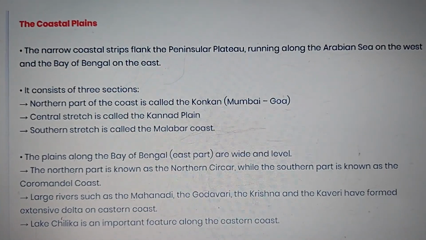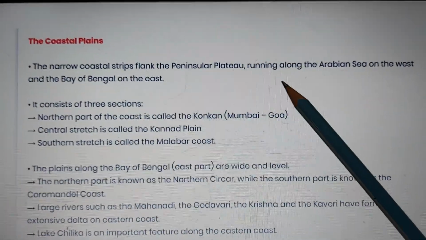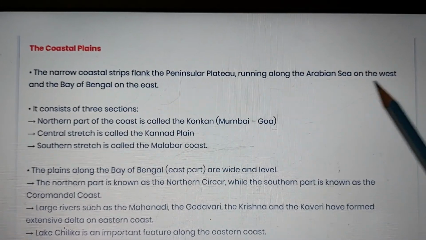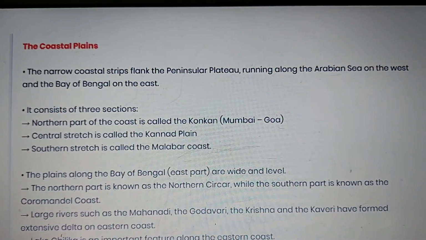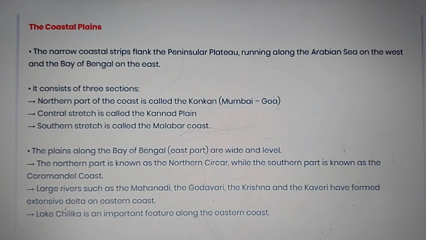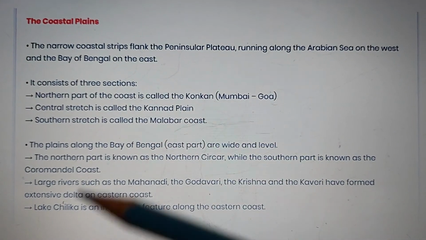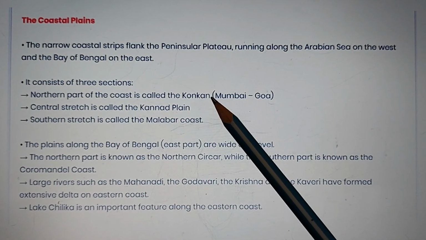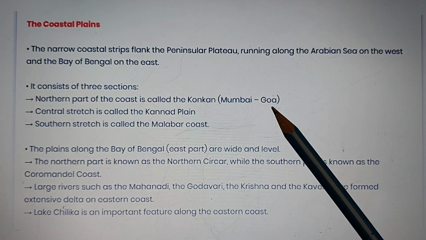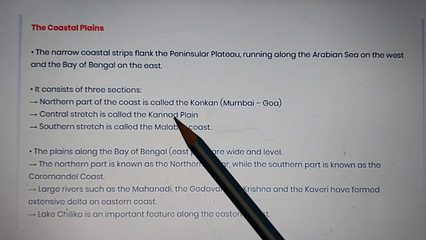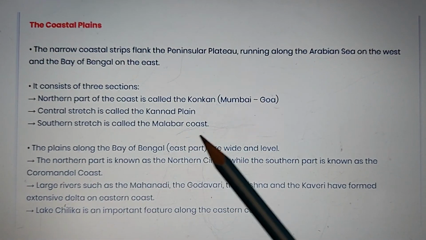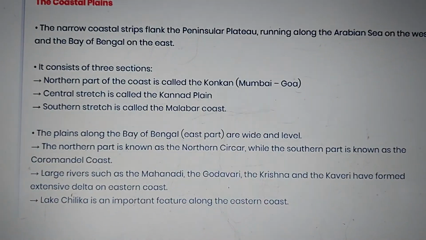Let's revise. The narrow coastal strips flank the peninsular plateau, running along the Arabian Sea on the west and the Bay of Bengal on the east. The western coast is divided into three sections. The northern part is called Konkan, between Mumbai and Goa. Then the central stretch is called the Kannad plain, and the south stretch is called the Malabar plain. Let us see the other features.